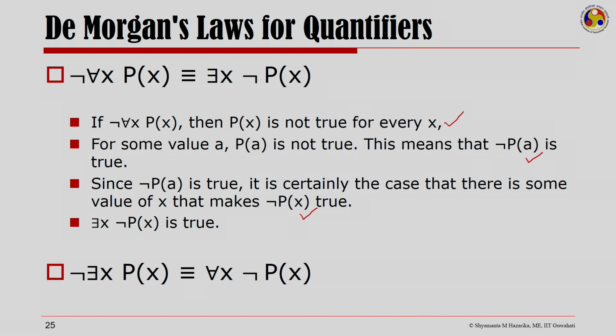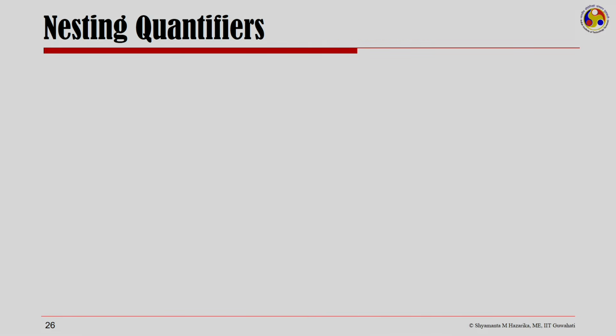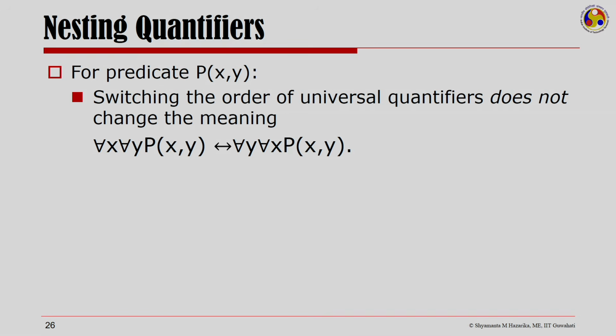We can proceed along similar lines and argue that not there exists x px is equivalent to for all x not of px. Now, let us look at a very vital point in first order logic, that is about nesting quantifiers. For predicate px, switching the order of universal quantifiers does not change the meaning. If I have a statement like for all x, for all y p of x, y, I could very well write it as for all y, for all x, p of x, y.